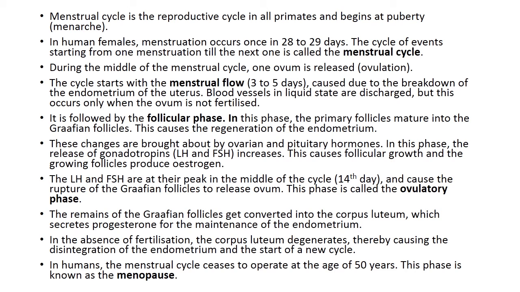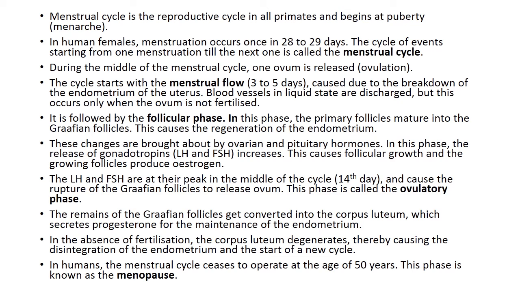The secretion of gonadotropins, that is LH and FSH, increases gradually during the follicular phase and stimulates follicular development, as well as secretion of estrogens by growing follicles. Both LH and FSH attain a peak level in the middle of the cycle, that is about the 14th day.